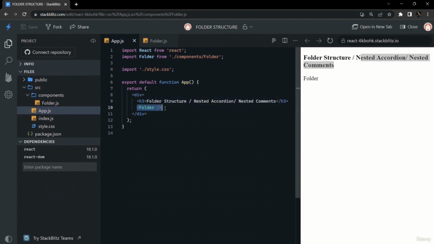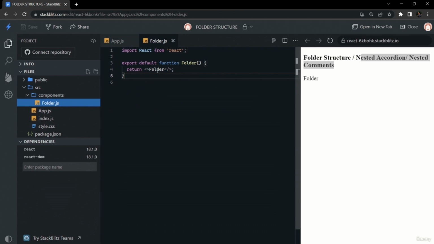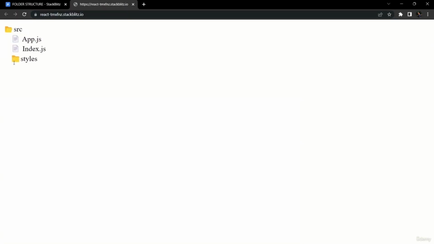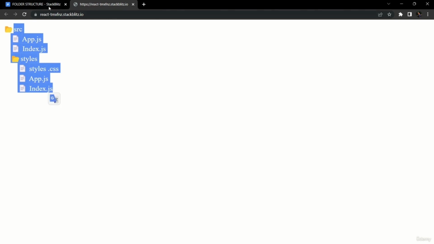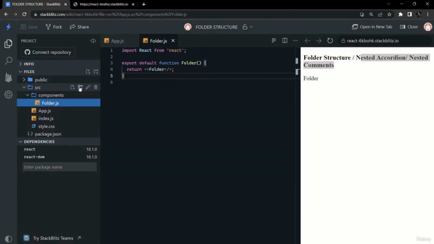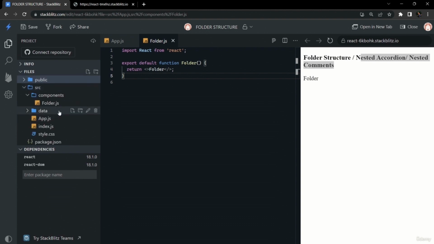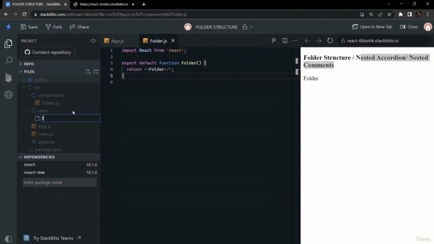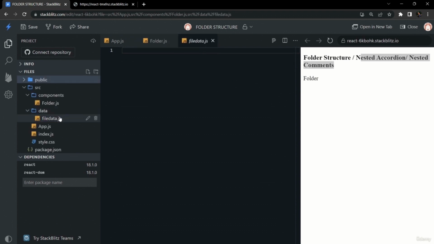The first thing that we have to keep in mind while developing this type of problem is that we have to create a data file first for each folder, like an object with the source app.js and all these key value pairs. So we will create a data folder, and inside we will create a file data.js, and inside data.js we will create our data.